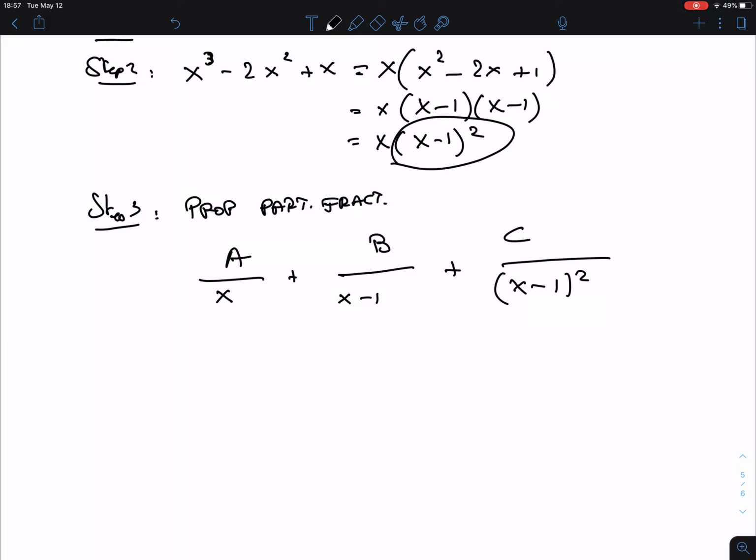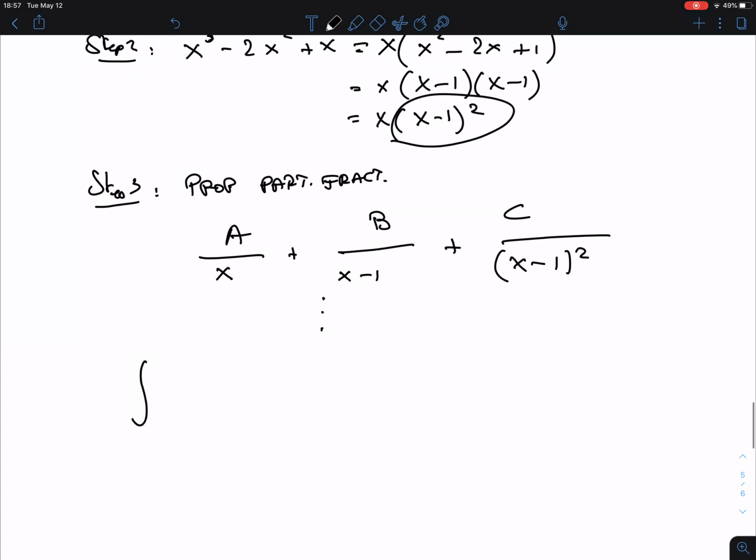Okay. And so now you work this out. I don't want to do this anymore. You have now two roots, x is 1 and x is 0. That means you're going to have to do one test point. You can choose whatever you want. And then you work it out. So I'm going to put here dot, dot, dot. This is something you have to work out yourself. And then I'll write down the solution here.